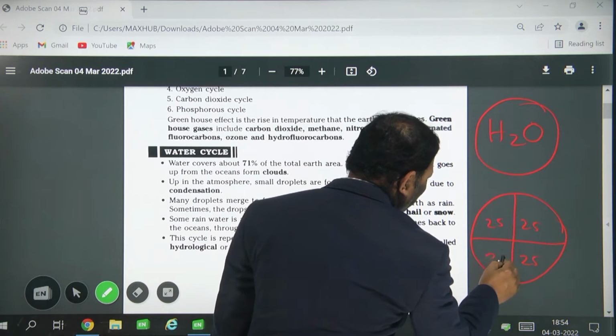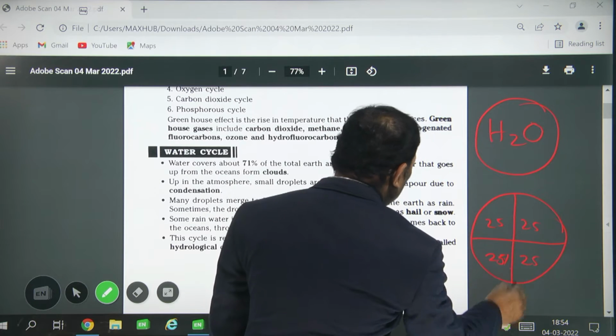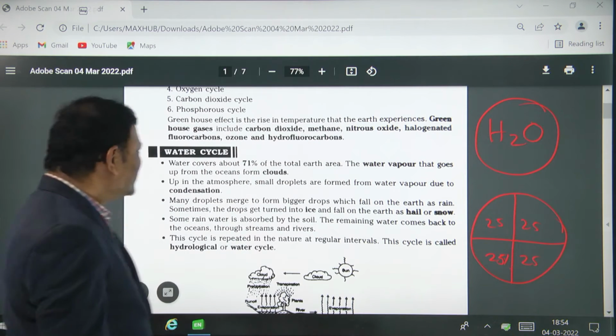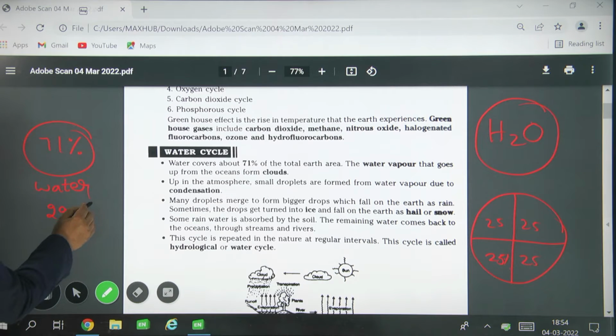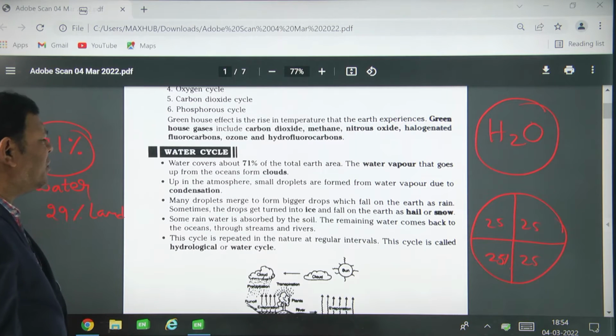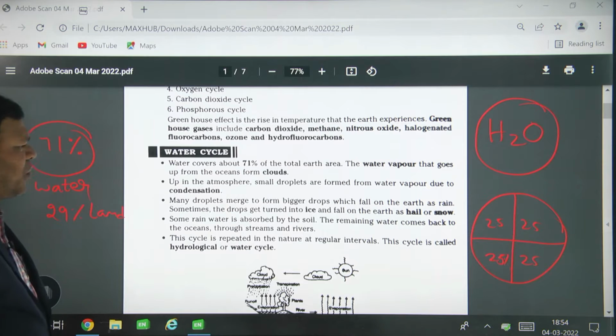In this earth, 71 percent is occupied by water, and the remaining 29 percent is land.